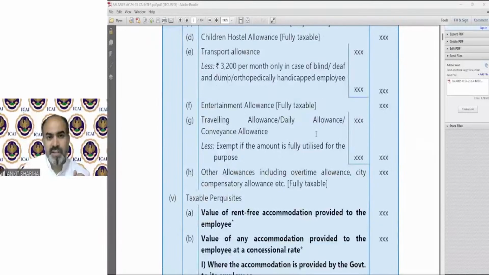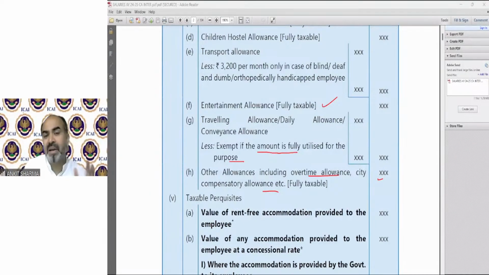So after transport allowance, we have now entertainment allowance. Now entertainment allowance is going to be taxable fully. Clear? Traveling allowance, daily allowance, and conveyance allowance are exempt if the amount is fully utilized for the purpose. So if it is utilized fully for the official purpose, that is going to be exempted. Otherwise, these three allowances are going to be taxable. Other allowances, including overtime allowance, city compensatory allowance, etc., are taxable fully.